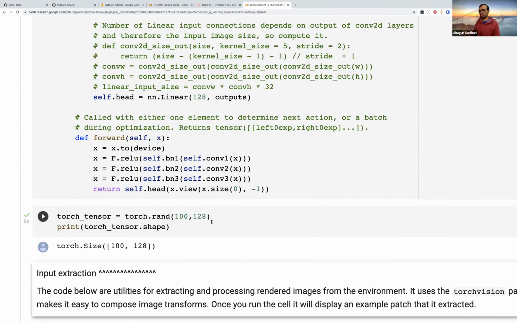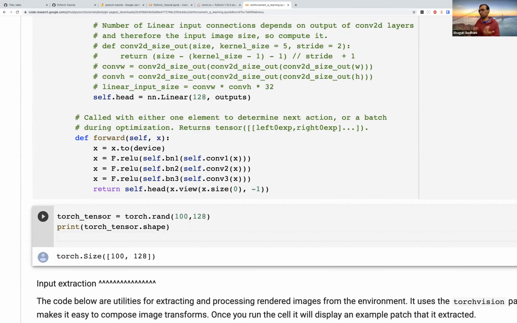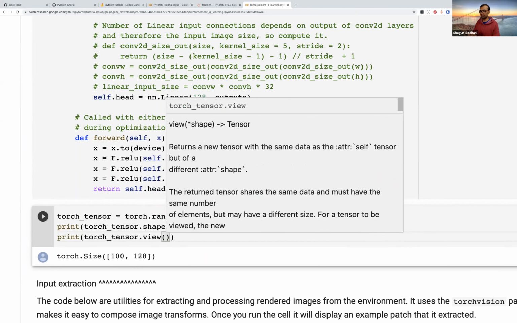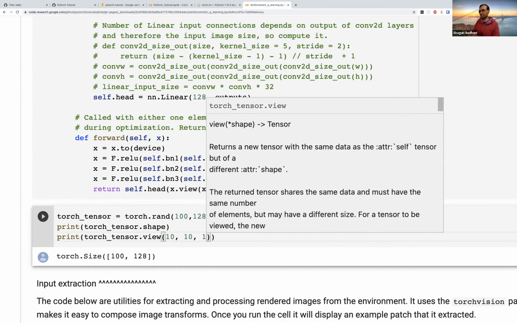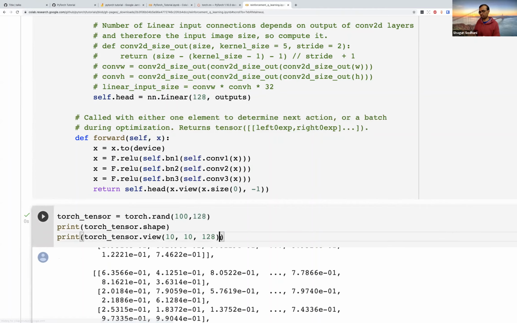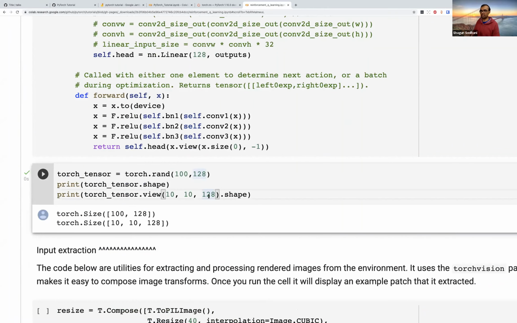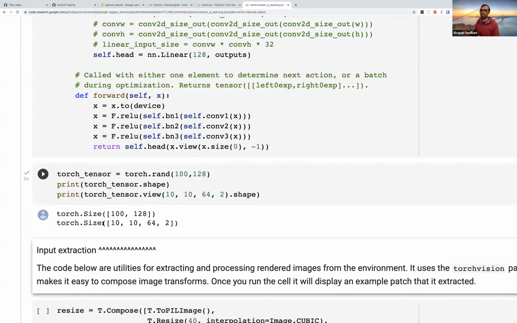So this is what the shape is, but instead of this shape, I want to change the shape to be, let's say, 10, 10, 128. So what I would do is I would say tensor.view. View is how do I want to view this tensor, 10, 10, 128. And the new tensor, let me put a dot shape, would have the shape 10, 10, 128. Or let's say instead of 128, I want it to be 64, 2. And then I could have a tensor of shape 10, 10, 64, 2. So view is basically a straightforward way of changing the shape of the tensor.